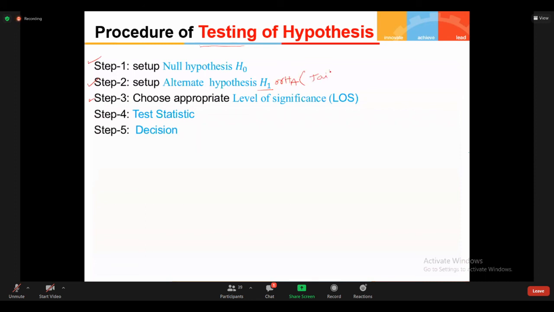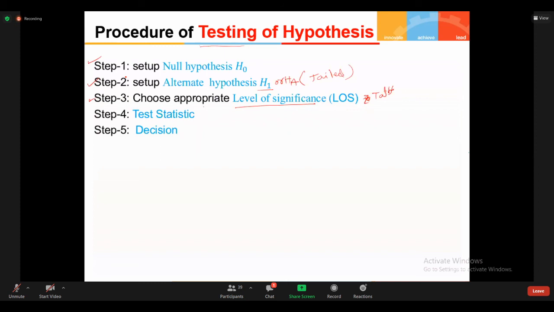Depending on that, you can choose the level of significance alpha and find the table value, not Z, the general table value. No need to worry, we will discuss the steps clearly. This is the general procedure for testing of hypothesis.